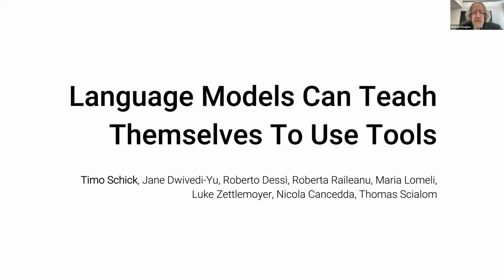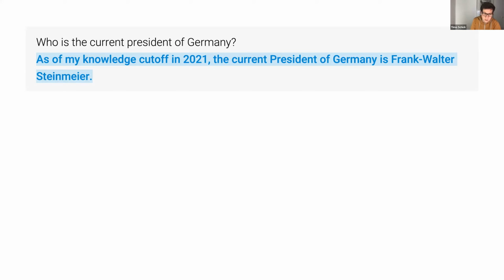Also welcome from my side to this presentation about a recent project that we call Toolformer, where our aim was, as the title suggests, to show that language models can teach themselves to use tools. I'm going to start this talk in a very similar way to many other talks that I've seen recently, which is by showing some examples of me interacting with ChatGPT. Here's the first example I want to show you. I asked that model a simple question: who is the current president of Germany?